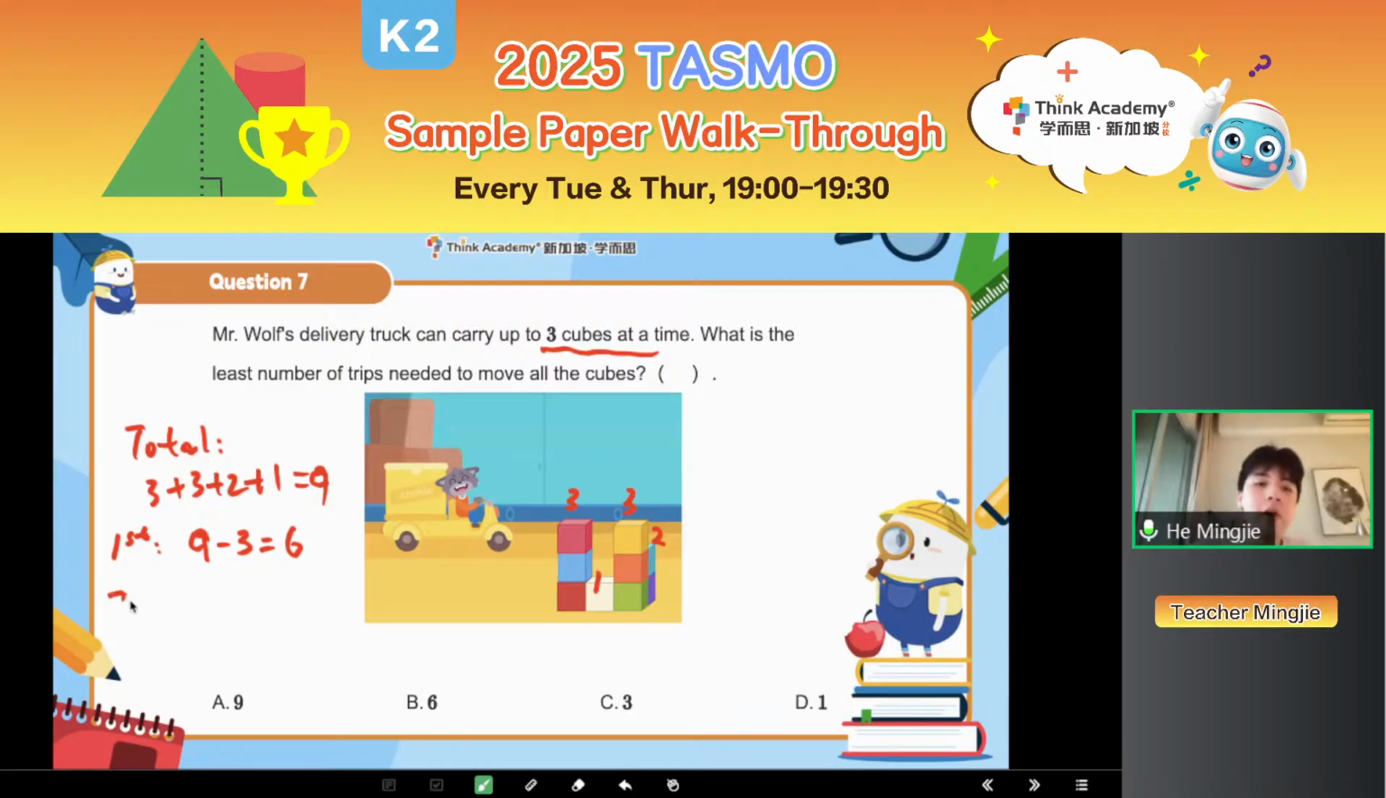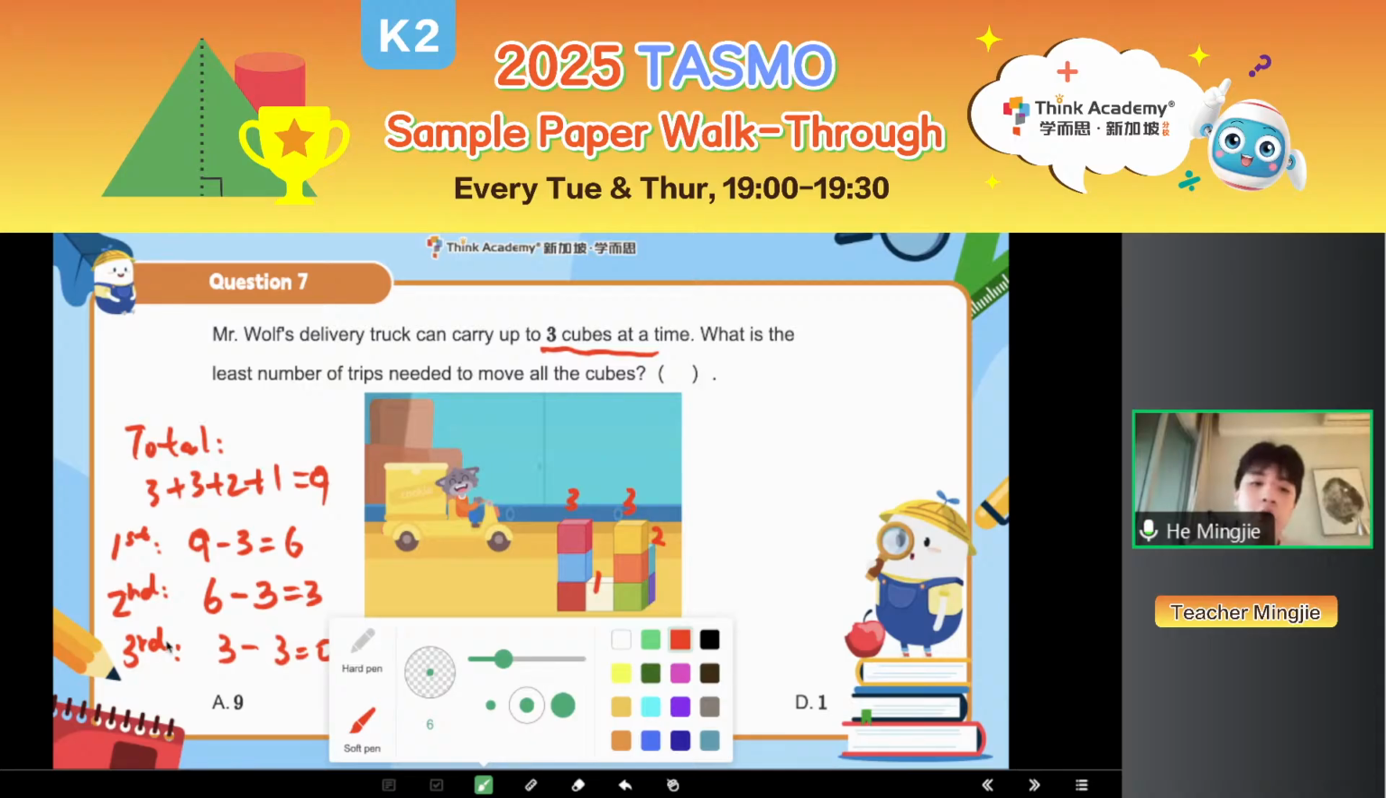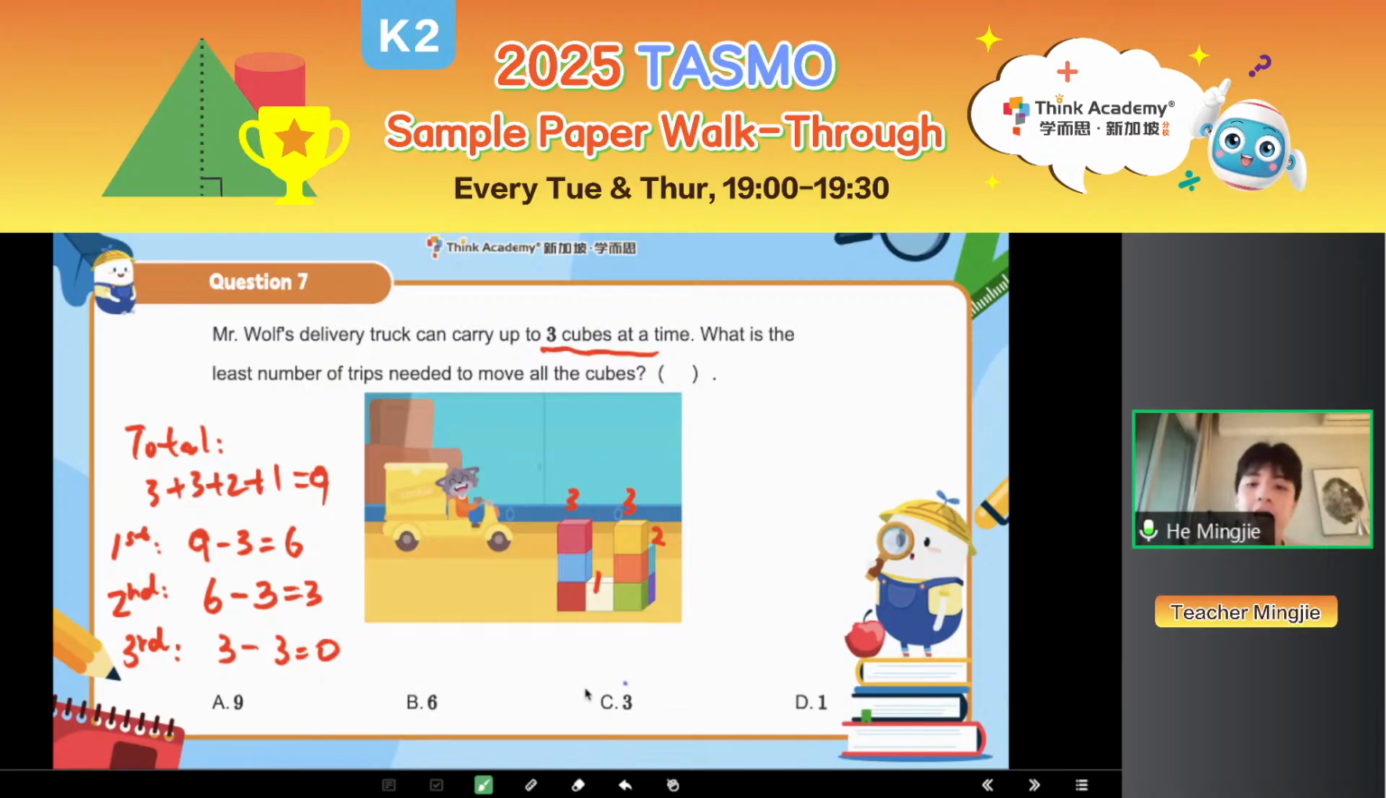So the second time, I can still carry another 3. So of the 6 cubes, Mr. Wolf can carry another 3 cubes away. This time he only has 3 cubes left. Then it's easy, because the third time, 3 cubes minus 3 cubes equals 0. So how many times did he carry? 1, 2, 3, right? Totally, he carried 3 times. So what should we choose? We should choose C as our answer.